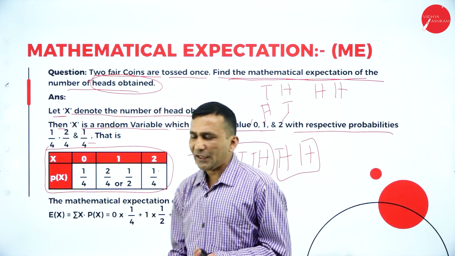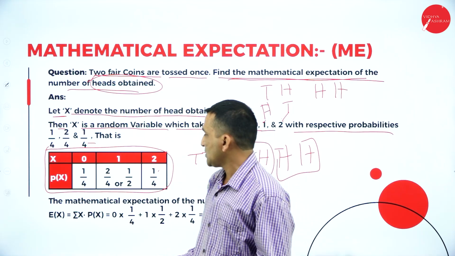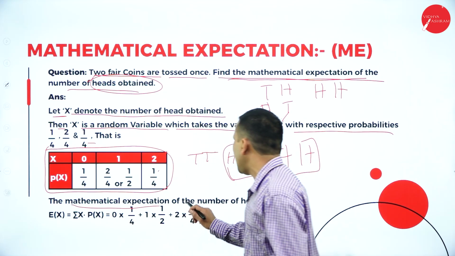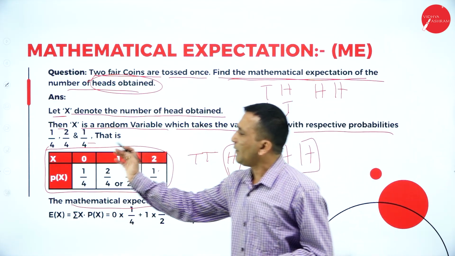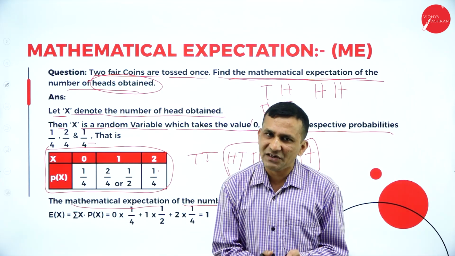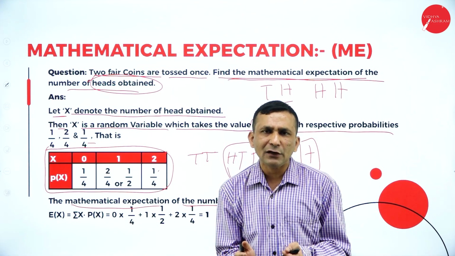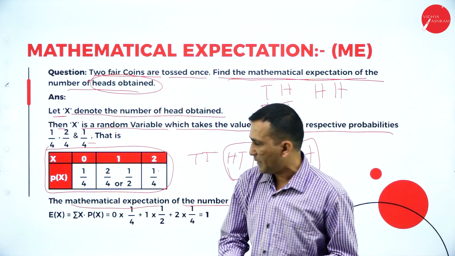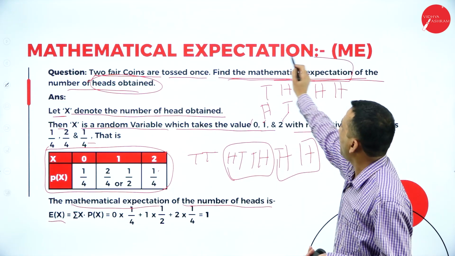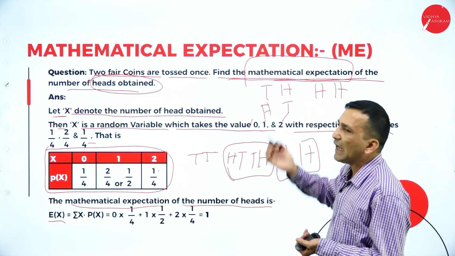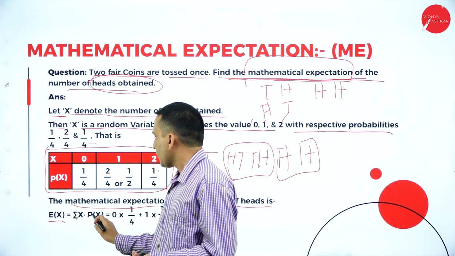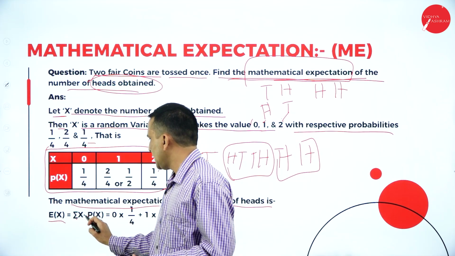Moving forward, now mathematically solving, how can we solve the expected value with the help of the X series? So the mathematical expectation of the number of heads, because we have already converted to tabular format. With the help of the tabular format, we need to take the summation, either for vertical format or horizontal format, whatever it may be. So E of X, because the question is to find the mathematical expectation, which is nothing but the arithmetic mean. The arithmetic mean formula is sigma X into P of X.